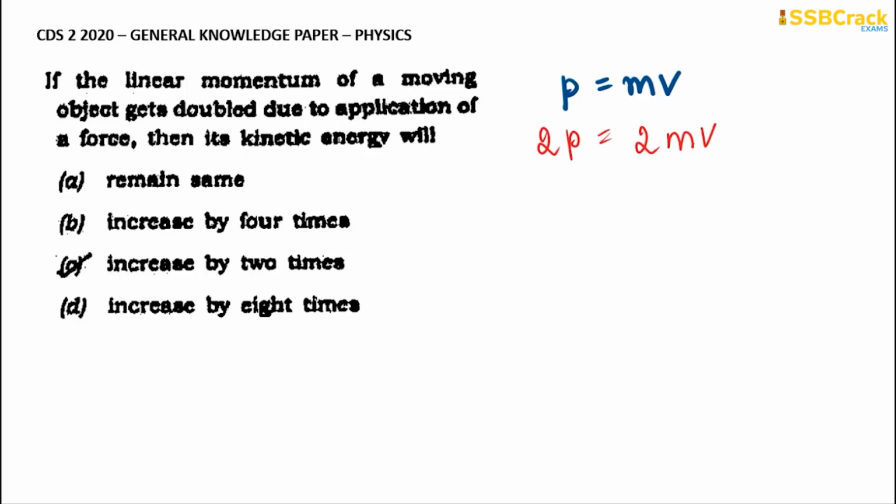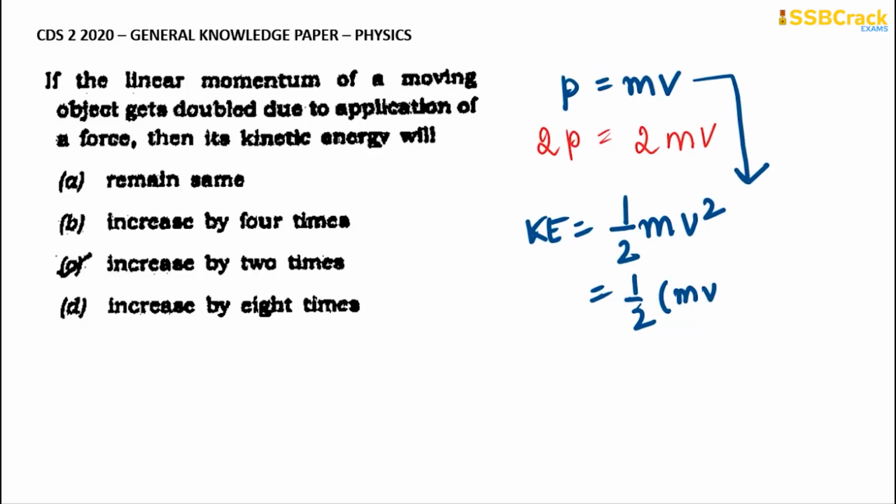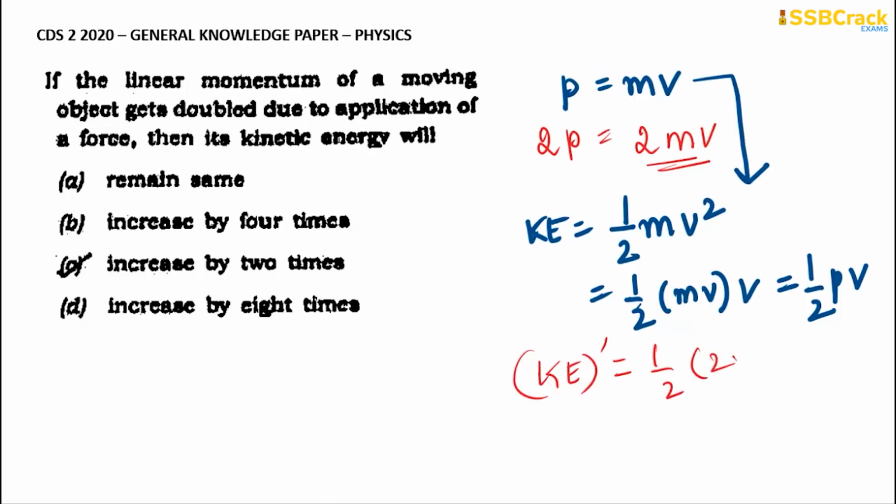When P equals mv, what is the kinetic energy? Kinetic energy equals half mv square. This can also be written as half into mv into v, which is half into p into v, where p is the momentum. When the momentum becomes 2mv, that is 2 times, what will the kinetic energy become? The new kinetic energy will be half into 2mv into v, because here p is the new momentum. So it will be 2 times the original kinetic energy.